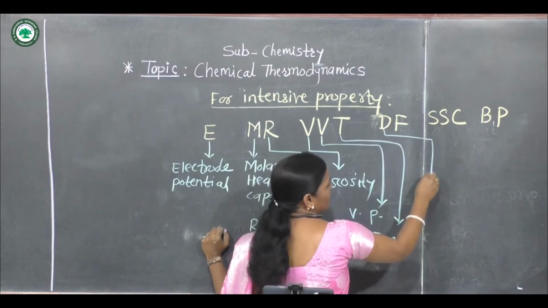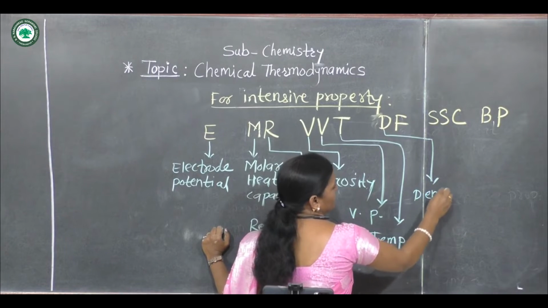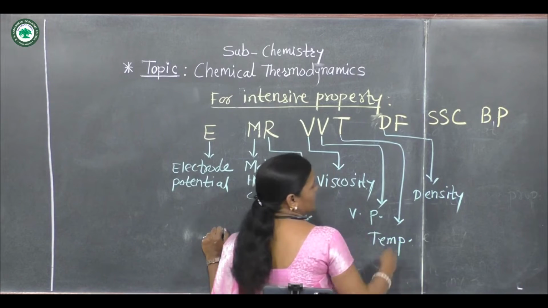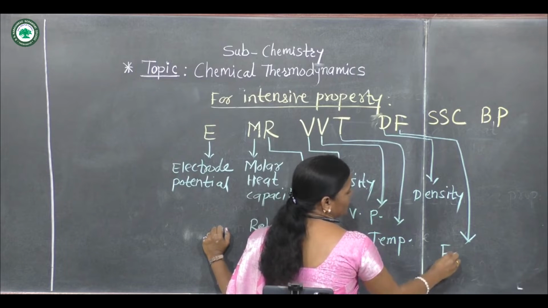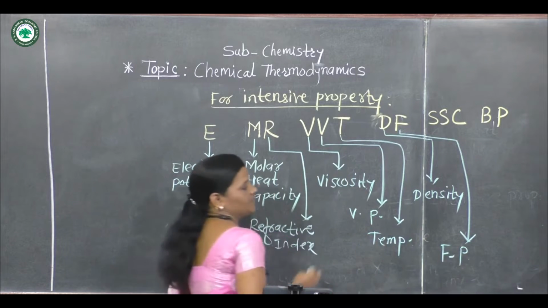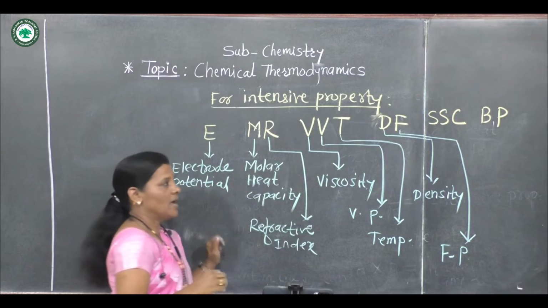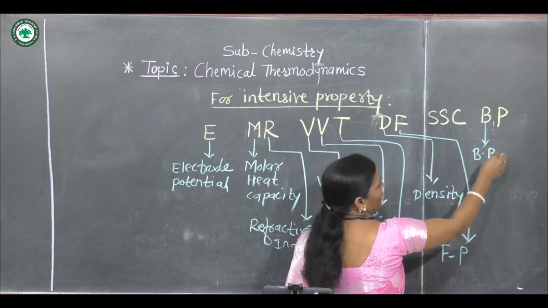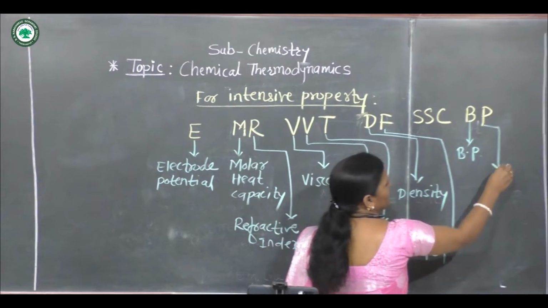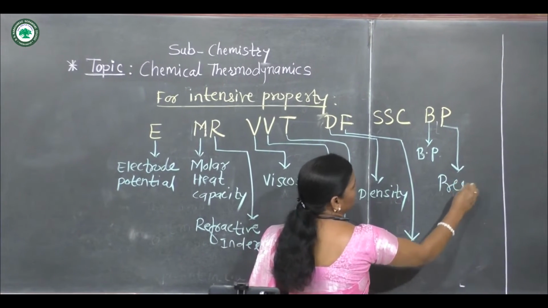D means density. F means freezing point, and B means boiling point, and simply P means pressure.